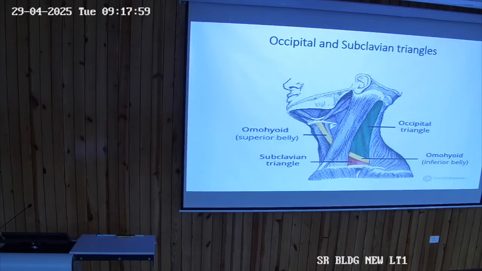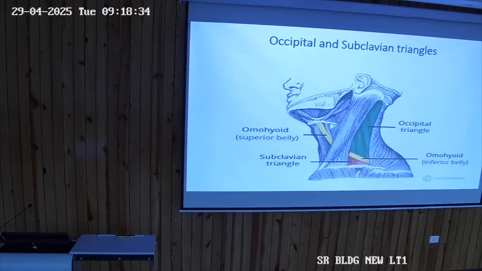She is saying C3, why not C1, why not C2, why not C1 and C2? C1 has no cutaneous branch. Then C2 till what? Till C4. Why? Because from C5 we have the brachial plexus, and the brachial plexus supplies the upper limb. So that means the neck is restricted to C1, C2, C3 and C4. C1 has no cutaneous branch, so we are left with C2, C3 and C4.